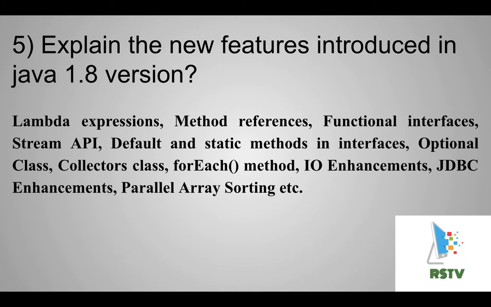Lambda expression, method references, functional interfaces, stream API, default and static methods in interfaces, optional classes, collector classes, forEach method, IO enhancements, these are the file input and output enhancements, JDBC enhancements, Java database connectivity, parallel array sorting, etc. Mainly we know about the stream API and lambda expressions.